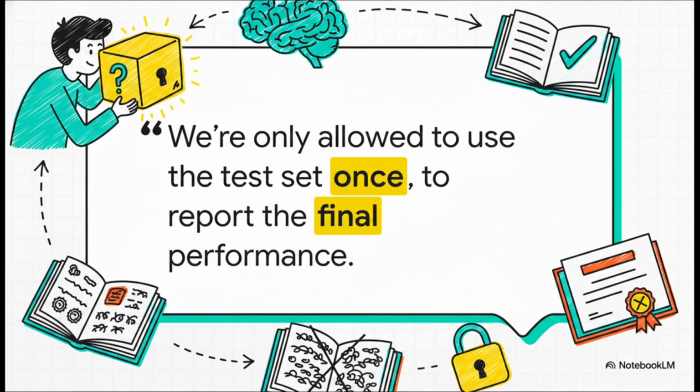And here is the golden rule, the one rule you absolutely cannot break. You cannot cheat. Like the slide says, you only get to use the test set one time. If you let the model peek at it during training or even use it to tweak the settings, you've contaminated the exam. It's exactly like giving a student the answer key before the test. Their score becomes totally meaningless. That test set has to stay in a locked box until the very, very end.